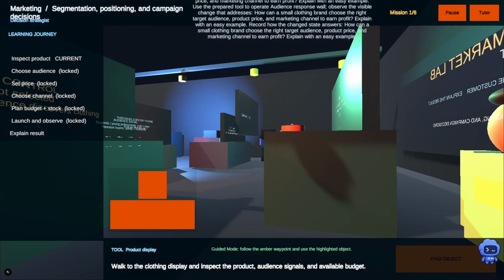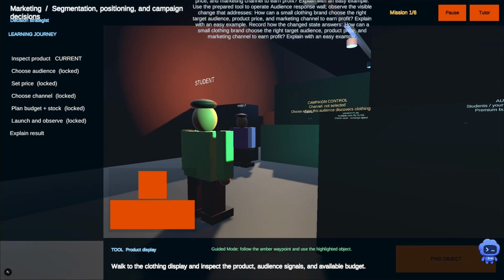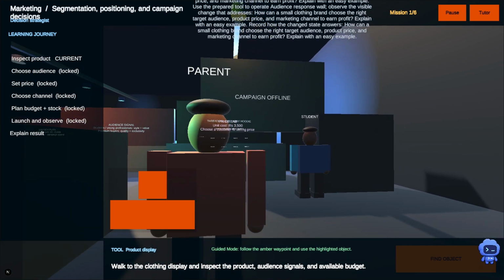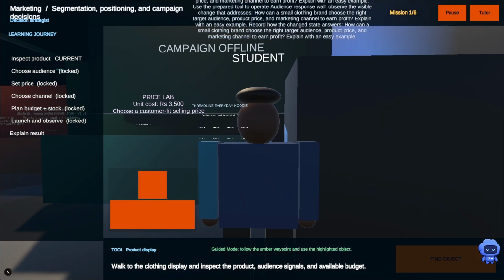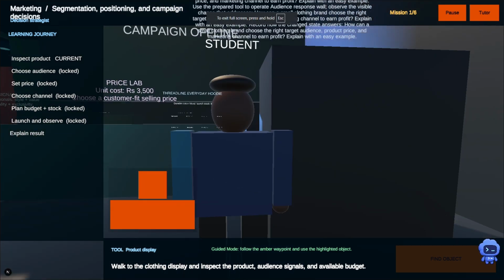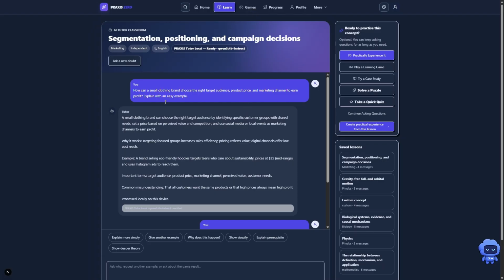Praxis Zero is designed as a universal learning system. Different concepts can eventually connect to suitable formats, such as simulations, virtual laboratories, strategy environments, investigations, puzzles, and interactive models. For this submission, I developed one working prototype, a Unity WebGL business and marketing storefront simulator.